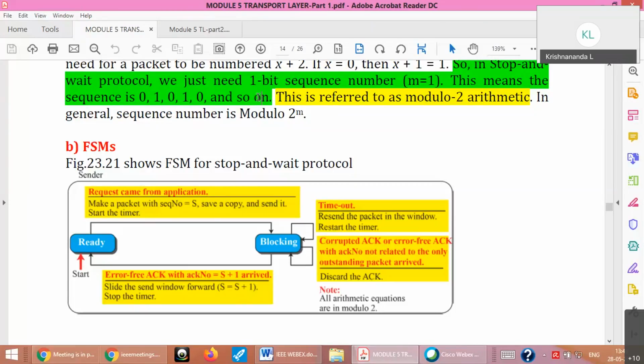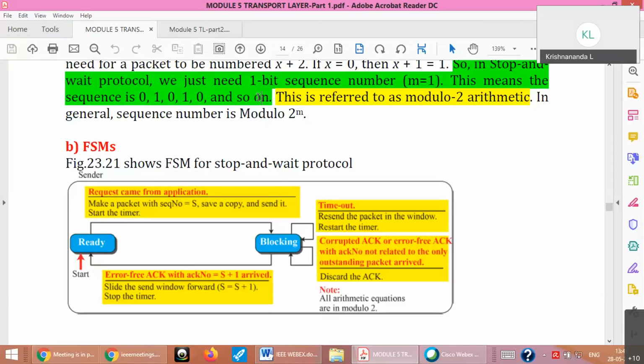But flow diagram gives you the timing activity. What time, what is happening. So you can see the timing is on the vertical scale here. This is the time scale. So this gives you a complete picture compared to FSM. That's the advantage to know this. So this is sender transport layer. This is transport layer of the receiver.